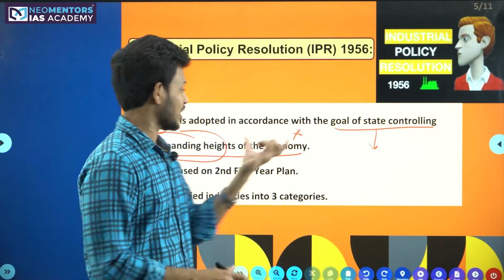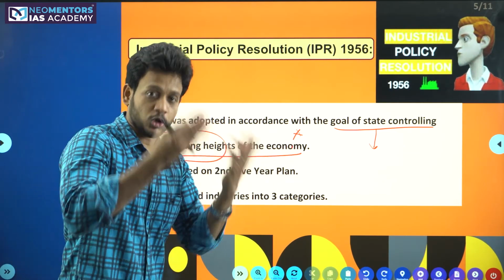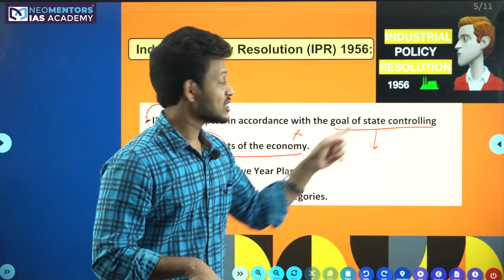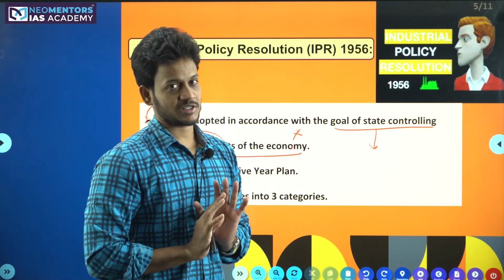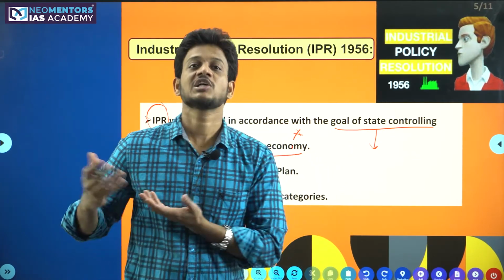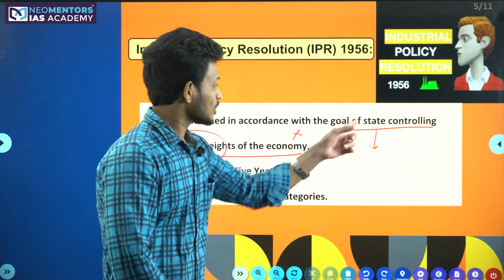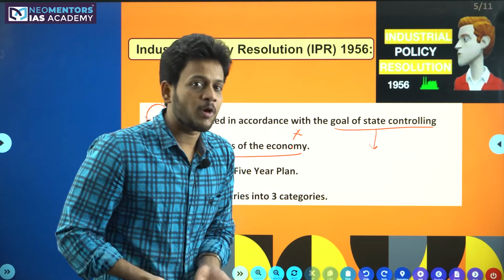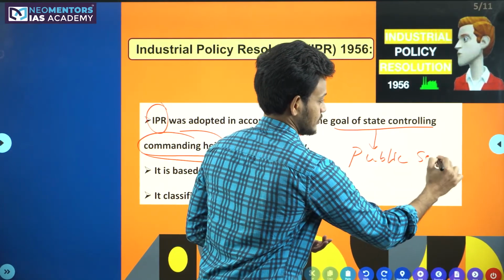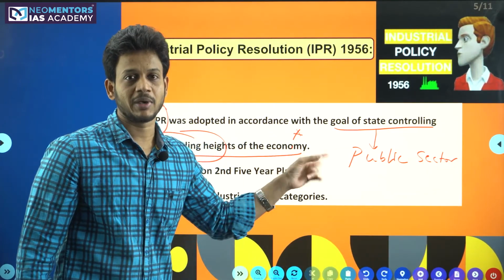So, the state controlling the commanding heights of the economy, in the sense, the economic growth, that is GDP, should be strictly in the hands of the state through public sector industries. So, it is all about development of huge public sector industries, the way Russia had developed, the way China has developed today, right? So, that is the concept. We gave more importance to public sector, or we should give more importance to public sector as per this IPR 1956.